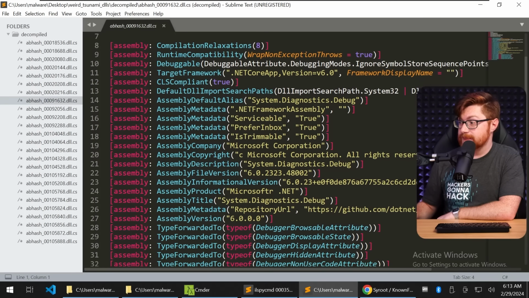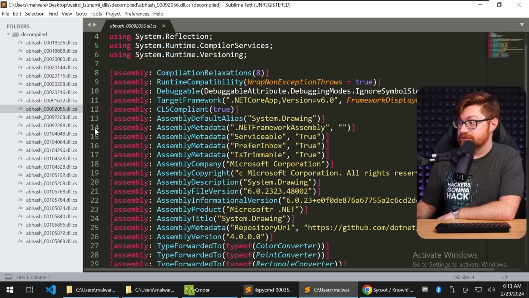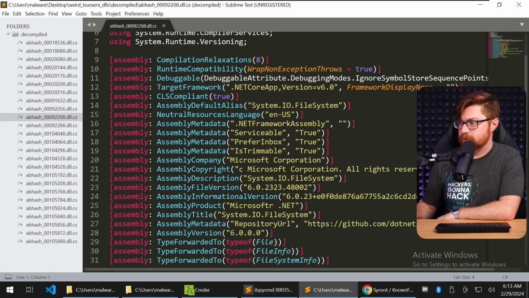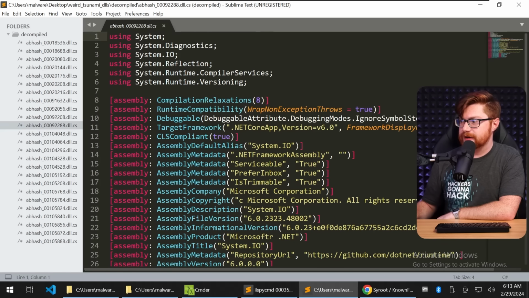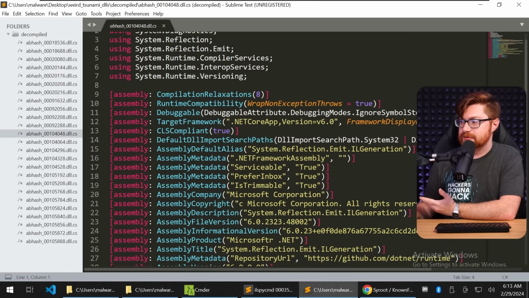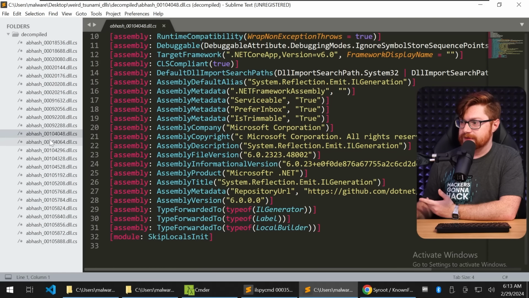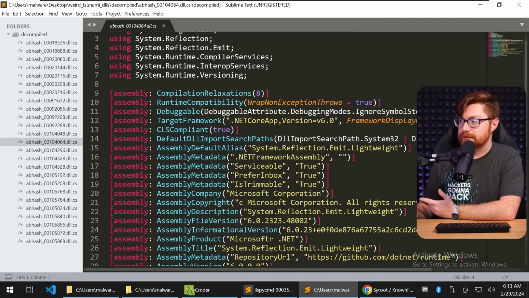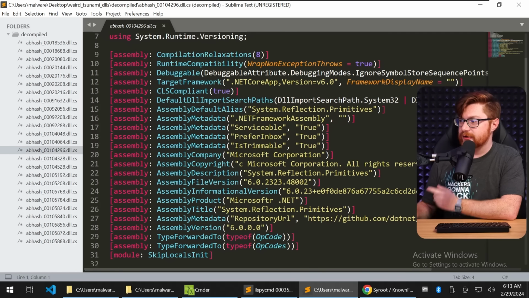What else do we got? System.Diagnostics.Debug, System.Drawing. Okay, those are probably just boilerplate, right? You see those all the time. But it's interesting that these are all bundled into the executable. I mean, they have to be, right? If they actually want to use them, it wants to be a static, fully compiled, all-in-one-location binary.